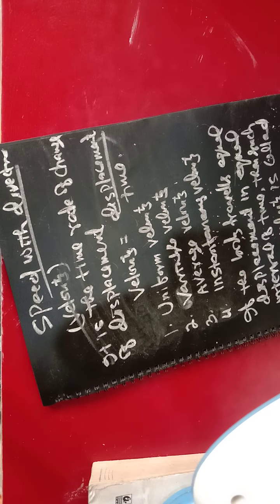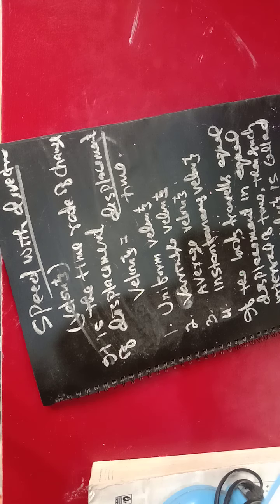Okay? What are you doing, were you sleeping? I will not wait for your writing. Just mind it, you write it immediately. So that is called the uniform velocity.